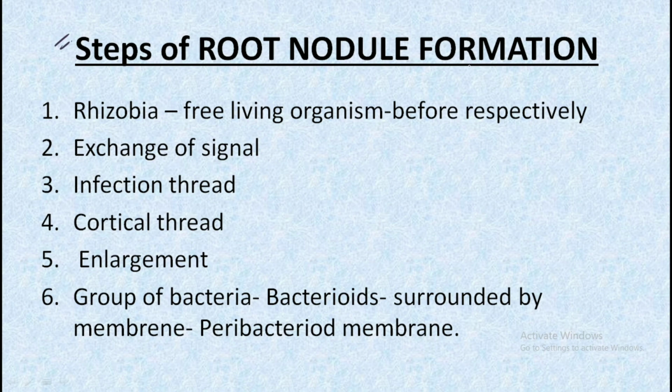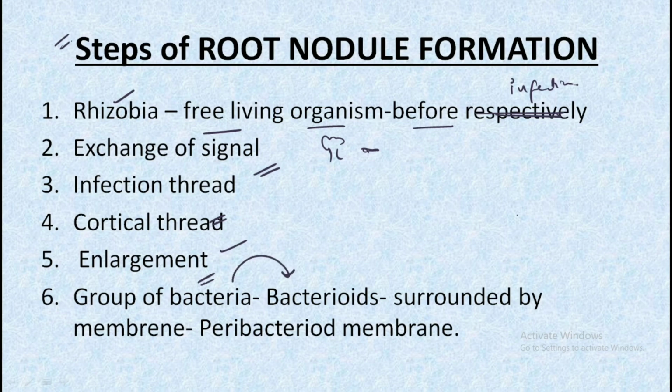So we have 6 major steps. The first step is the rhizobia, which is the free living organism before the infection. Then we have the exchange of the signal between the plant and the bacteria. Then we have the formation of infection thread. Then we have the cortical thread formation. After that we have enlargement, and finally the group of bacteria which are known as bacteroids that are surrounded by a membrane which is known as a peribacteroid membrane.